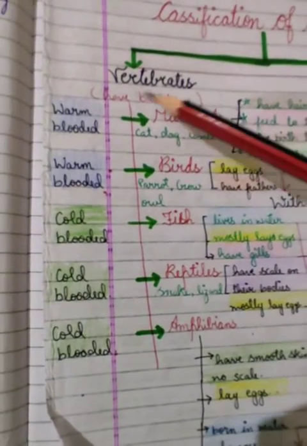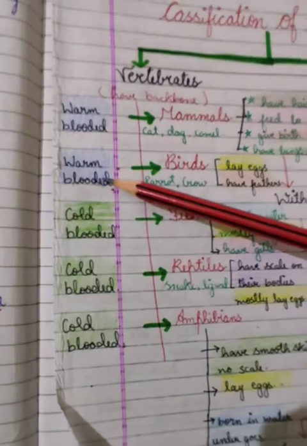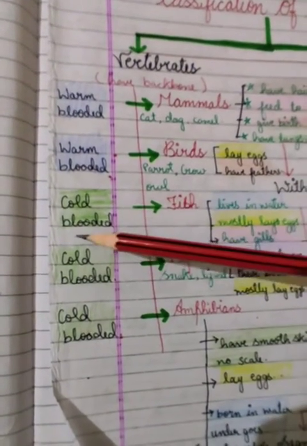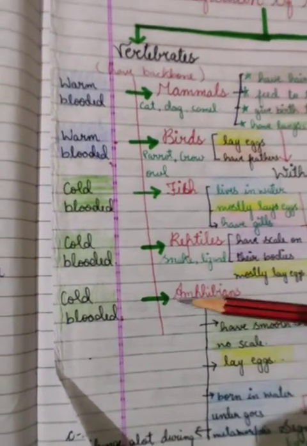See, mammals are warm-blooded animals. Birds are also warm-blooded animals. Fish are cold-blooded animals. Reptiles, cold-blooded. Amphibians, cold-blooded animals.